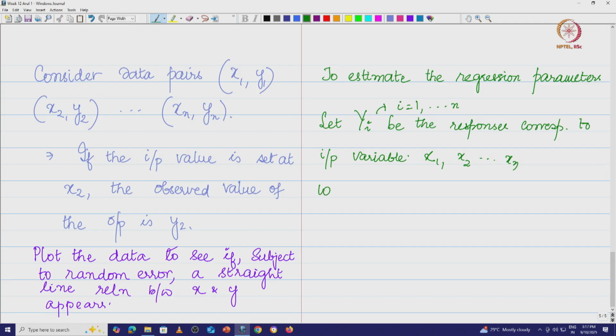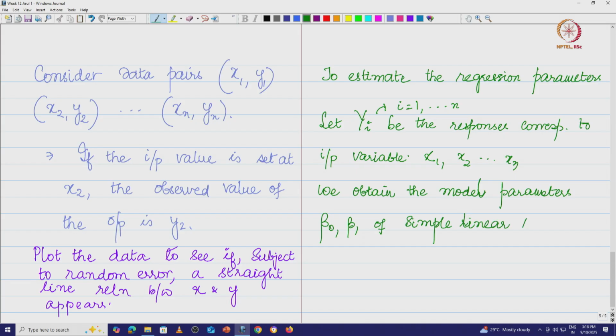We use this data to obtain the model parameters beta naught and beta 1 of the simple linear regression model, where the model is given by y is equal to beta naught plus beta 1 x plus the error.